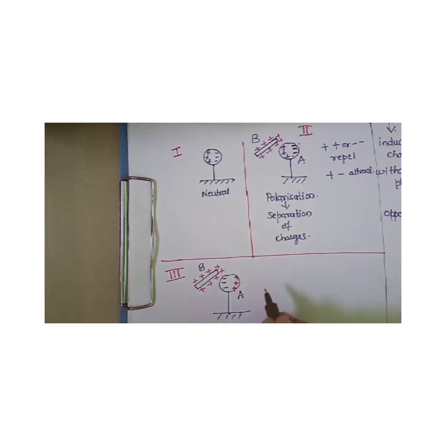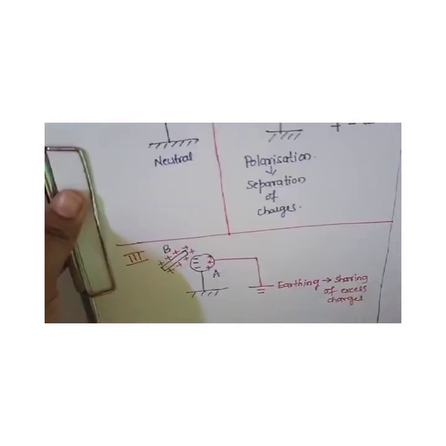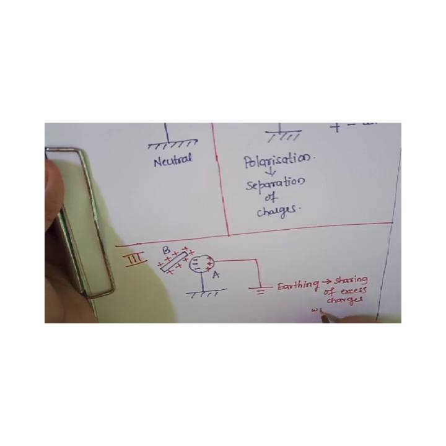Now at this stage, the end surface where the positive charges are accumulated, we connect it to the earth. This process we call earthing. What do we mean by earthing? Earthing means sharing of excess charges with the earth, because earth is also a good conductor.